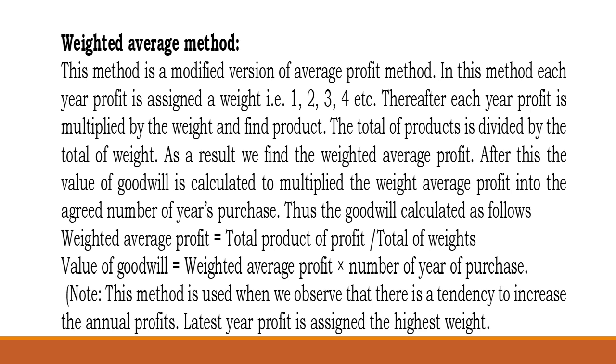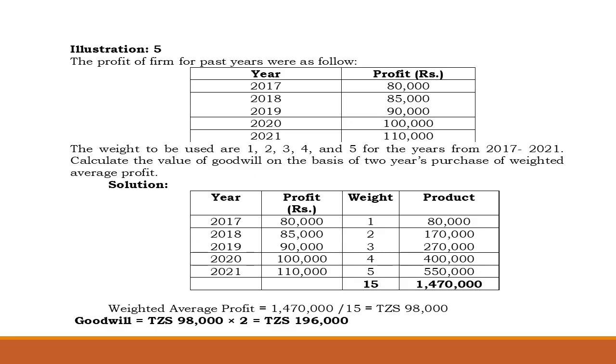Note that this method is used when it is observed that there is a tendency for the actual profit to increase, where the latest year's profit is assigned the highest weight. For instance, if the profits of a firm for past years were as follows: in 2017, 80,000; 2018, 85,000; 2019, 90,000; 2020, 100,000; 2021, 110,000. The weights to be used are 1, 2, 3, 4, and 5 for the years from 2017 to 2021.